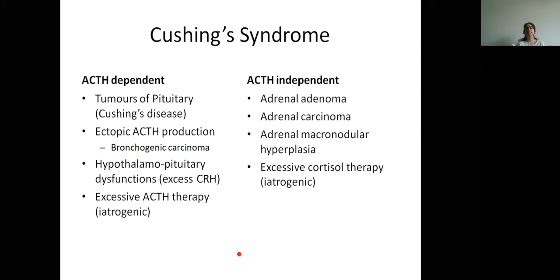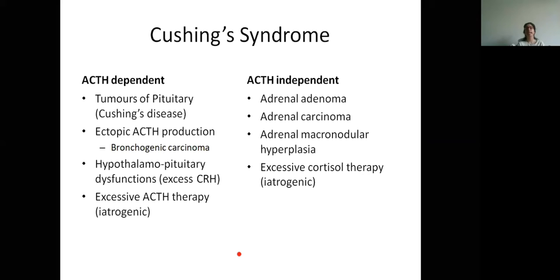Then ACTH independent, it means that the anterior pituitary is producing a normal amount of ACTH, but the excess of cortisol is not because of this excess of ACTH. It is occurring because the adrenal cortex is producing an excess amount of cortisol because of a defect in the adrenal cortex itself.